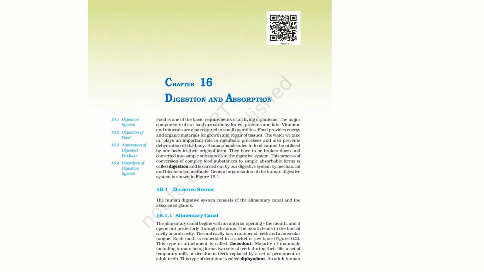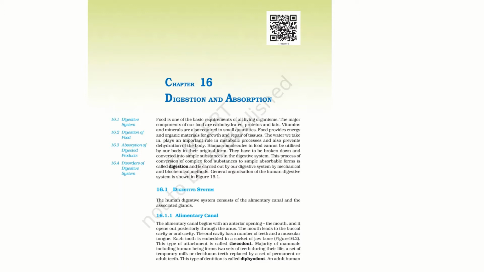First we will take up the alimentary canal. The alimentary canal is 8 to 9 meters long, and it begins with the anterior opening, which is the mouth. The complex food, we take it through the mouth, and it opens out posteriorly through the anus. The process of breaking down and absorption takes place within this system, and the remaining material is flushed out or eliminated through the anus.